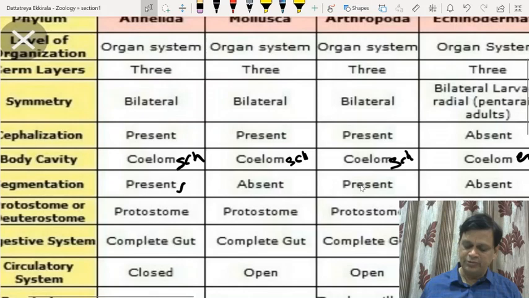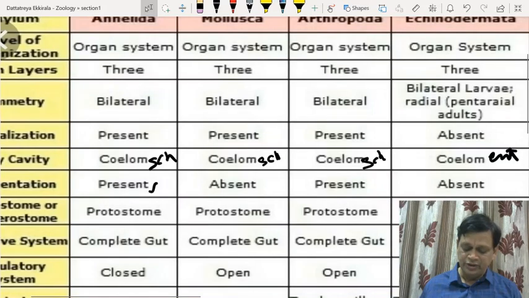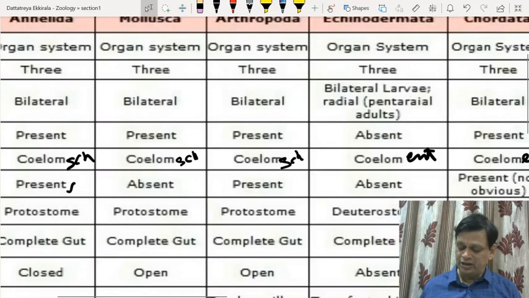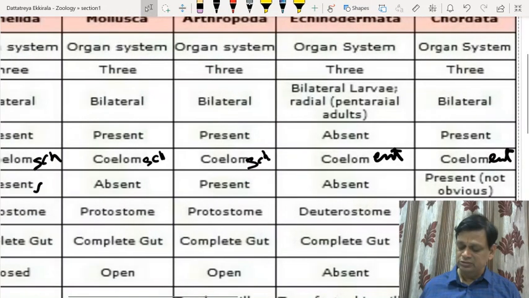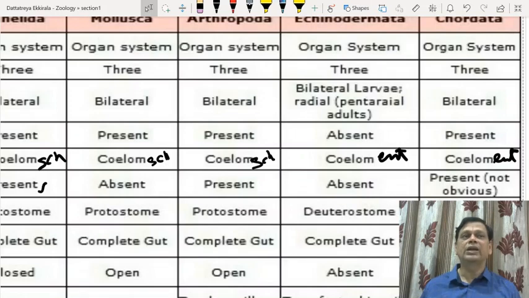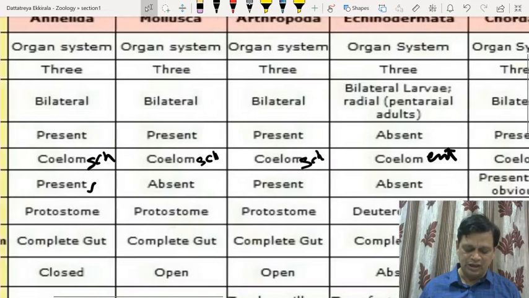Traditionally, Arthropoda is placed earlier than Mollusca; this chart was just taken like that. But in Mollusca there is no segmentation. Echinodermata have no segmentation, and Chordata have segmentation in embryos at least, so it is not obvious throughout life.